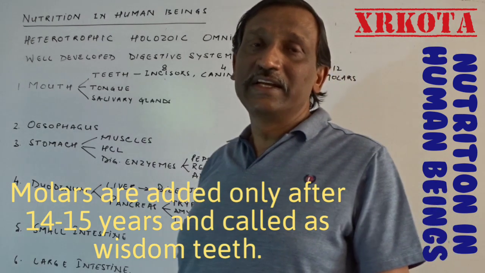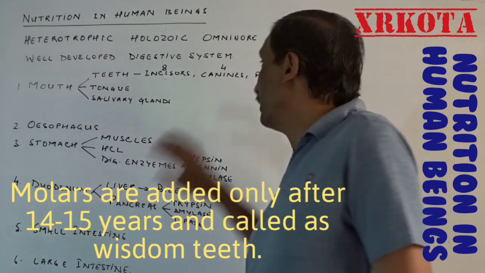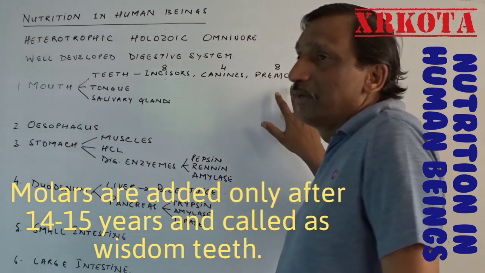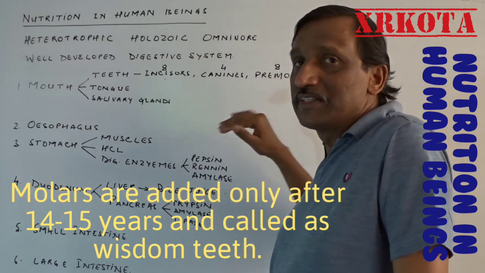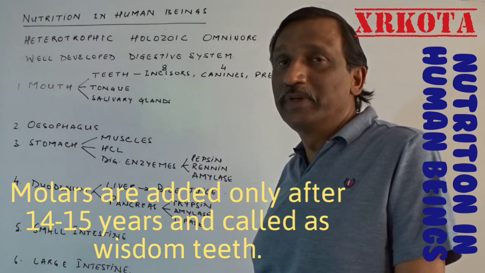Premolars and molars, which are 8 and 12 in number, are meant for grinding of food. They have more or less a similar function, yet we call them premolars. Pre means previous, that is, molars come later on. The teeth previous to the molars are called premolars.